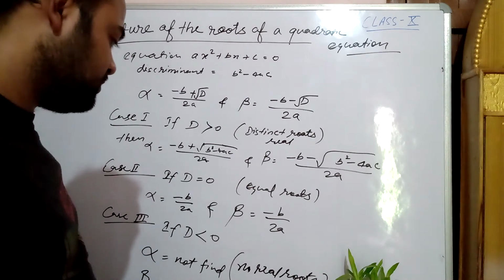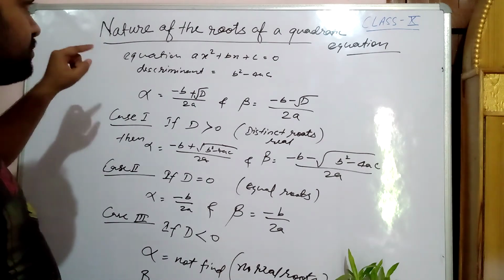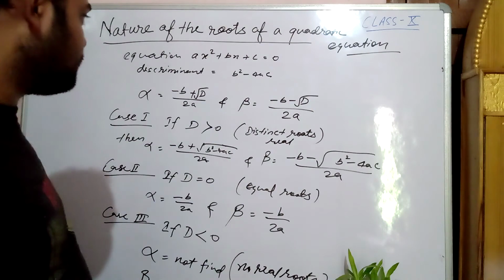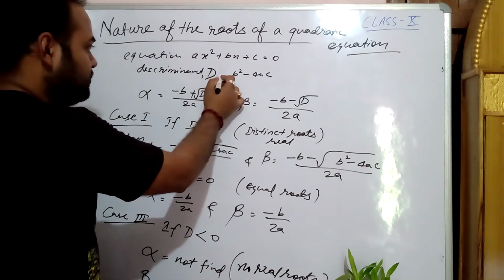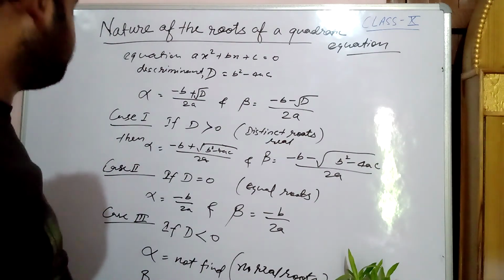These are the 3 cases in the nature of the roots of a quadratic equation, and we find them by this. We can write here that d is equal to b square minus 4ac.